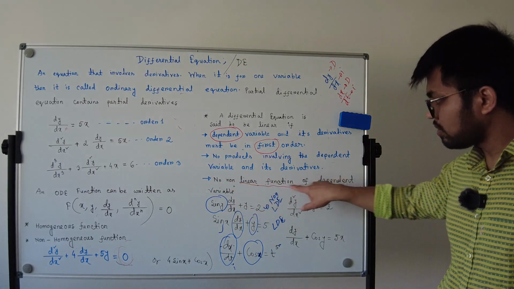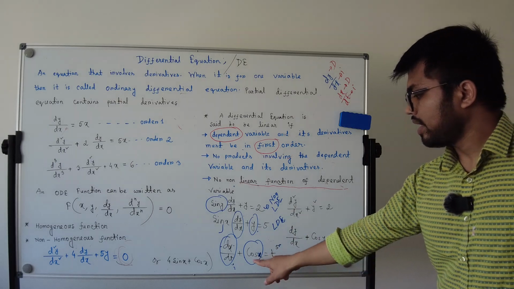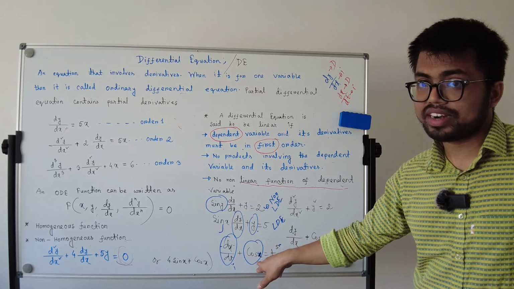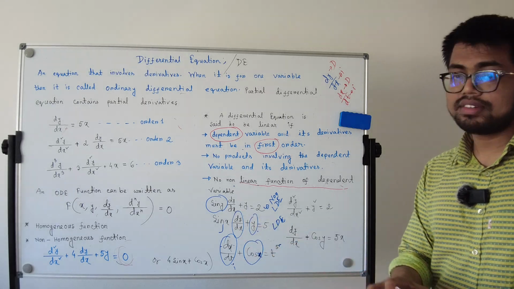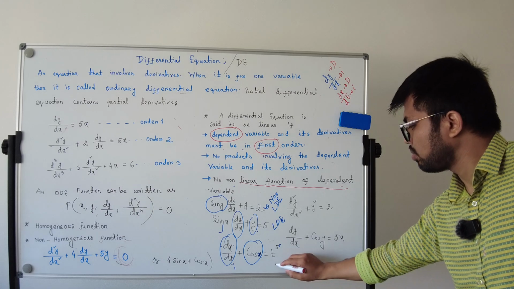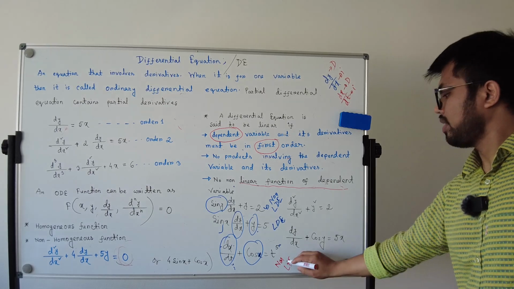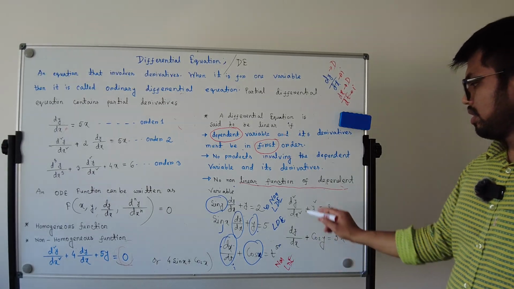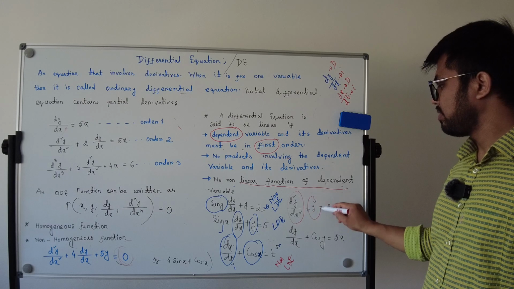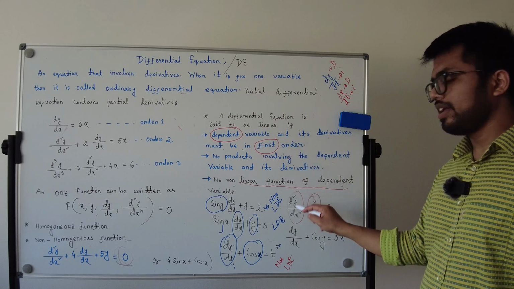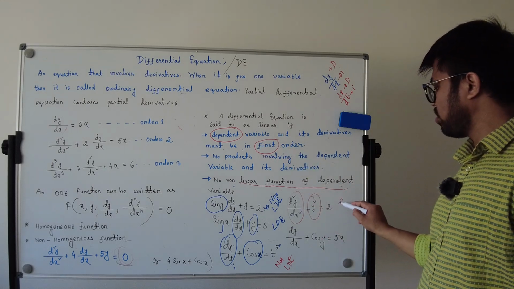So according to this rule, there should not be cos x. There is cos x right now, so we can say it's a non-linear differential equation, non-LDE.